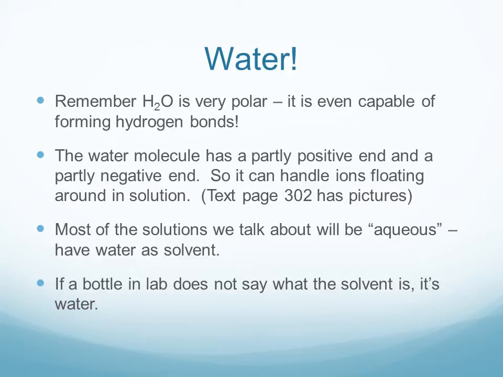Water is the most common solvent that we talk about. Remember, water is very polar. It's even capable of forming hydrogen bonds because it has OH groups, so that's an extreme form of polarity in a molecule. The molecule has a partly positive end and a partly negative end, so that helps it handle ions floating around in solution when it dissolves ionic compounds, salts. Your text on page 302 has pictures of the positive end of water surrounding a negative ion or the negative end of water surrounding a positive cation.